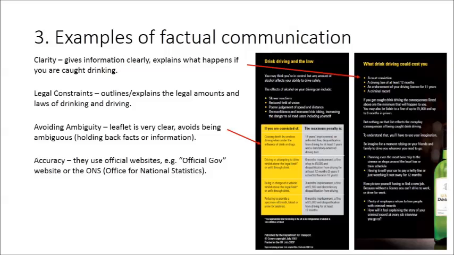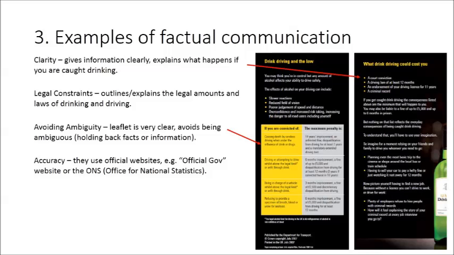The leaflet contains examples of the following factual communication techniques: clarity, legal constraints, avoiding ambiguity, and accuracy. The clarity example would be that the leaflet contained details and information, such as when it explains the consequences of being drunk and driving. The legal constraints example is that it explains in detail the legal issues and legal amounts of alcohol you can consume before you are considered over the legal amount.